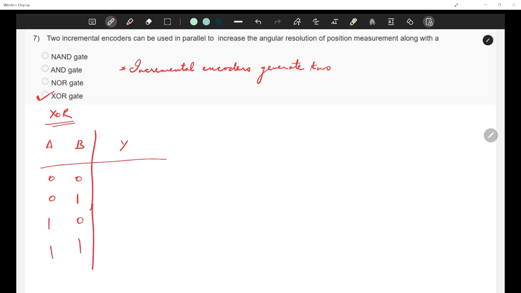Can anyone tell me what are the outputs? One, one in this case, 0, 0, 0, 0, 0. Are you sure about it?